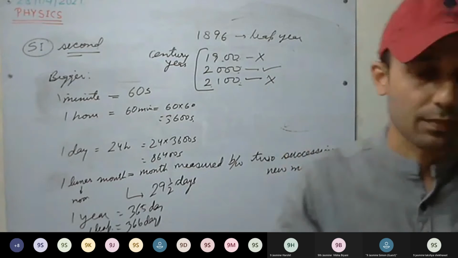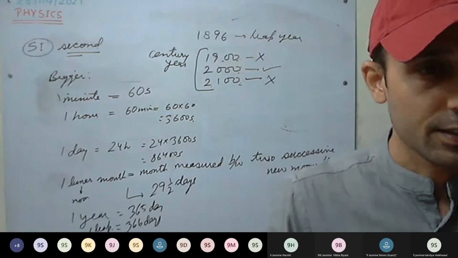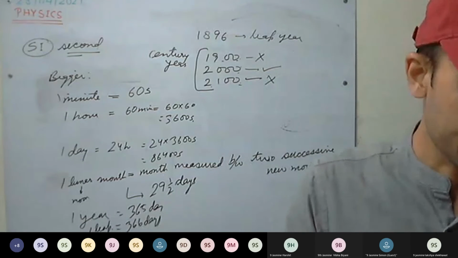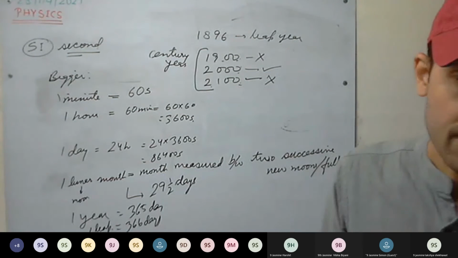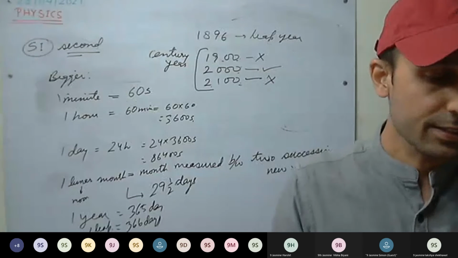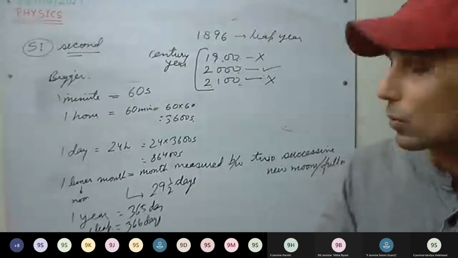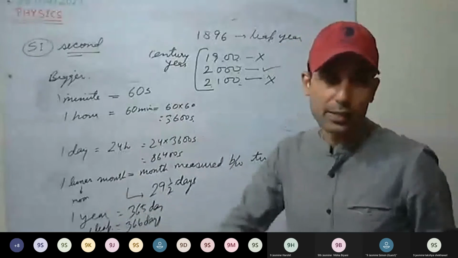Understood this one? Next is decade. One decade is of 10 years. Century contains 100 years. Millennium contains 1000 years. So go through the chapter. If you have any doubt, you can ask.